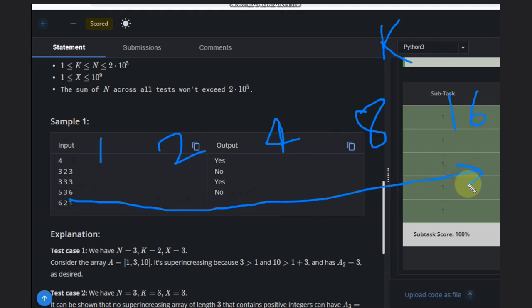We are given the kth element. If somehow we can find the sum till index k minus 1, then we can check it against the value given. If the value is greater than the sum, then yes, it is possible. If the value is less than or equal to the sum, it is not possible. Let's see the third example with this scenario.